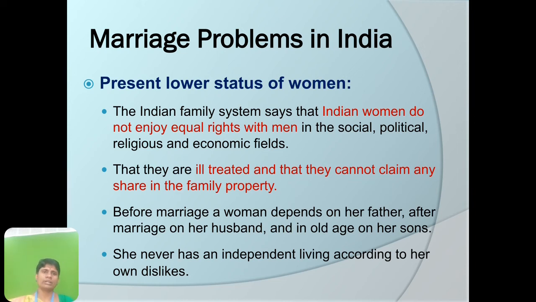Before marriage, a woman depends on her father. After marriage, she has to depend on her husband. And during her old age, if she has a son or a daughter, she has to depend on her children. The woman never has an independent living according to her own likes. From her birth till the end of her life, she has to be dependent on one or other member of the family for all her needs.